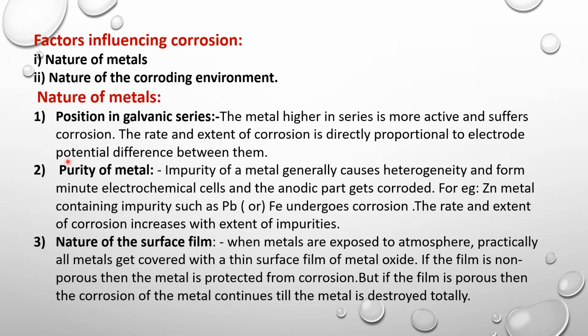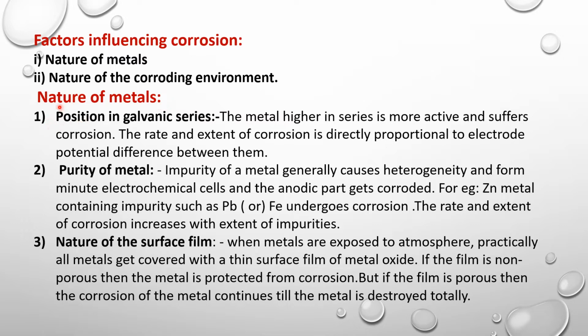Now let us discuss the factors influencing corrosion. There are two main factors: one is the nature of metals, and the second is the nature of the corroding environment. There are many factors related to the nature of the metals. Let us study them.